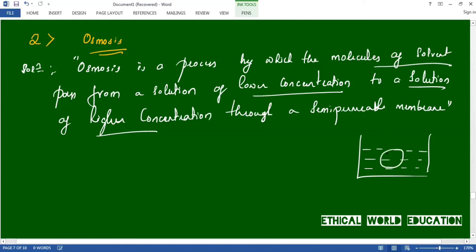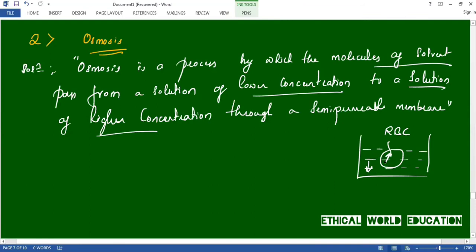if you place some RBC, red blood cell, which is having higher concentration, very high compared to the concentration of this beaker. The solution contained in the beaker is less concentrated.